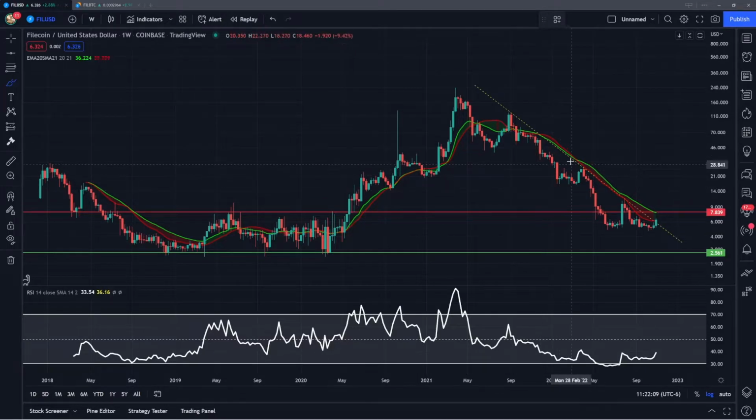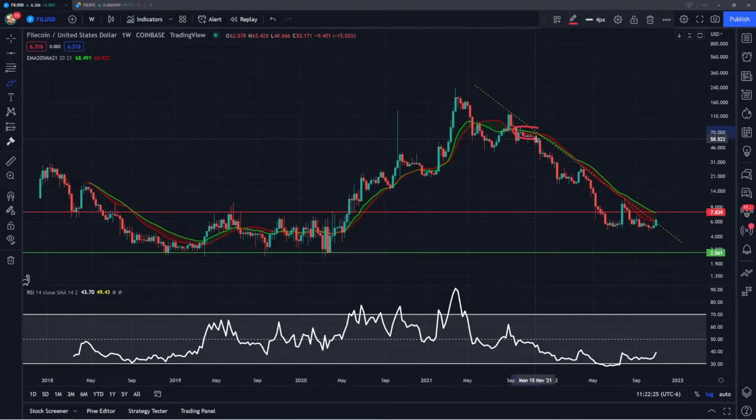So first, I do want to start off by talking about these two weekly moving averages. And as we've discussed throughout the last Filecoin videos, these have been a very key resistance throughout this bear market. You can see right here in September of 2021, Filecoin first initially lost these as our support, and we actually flipped them right into resistance.